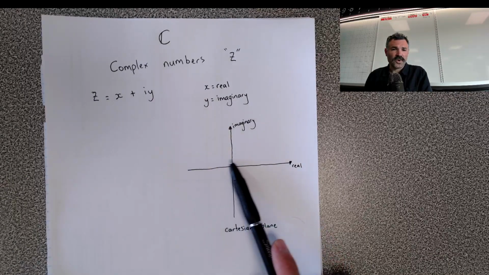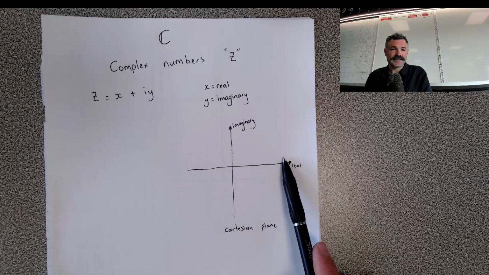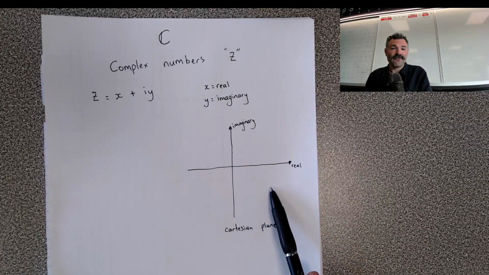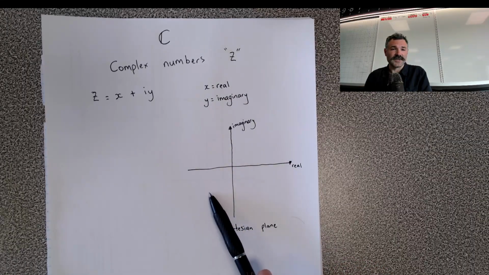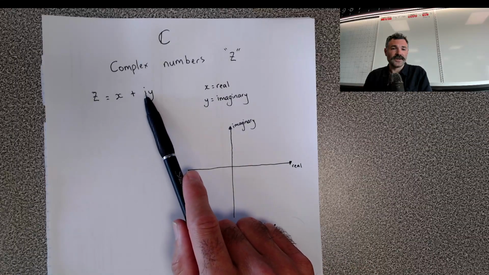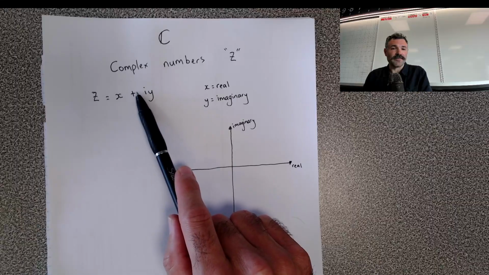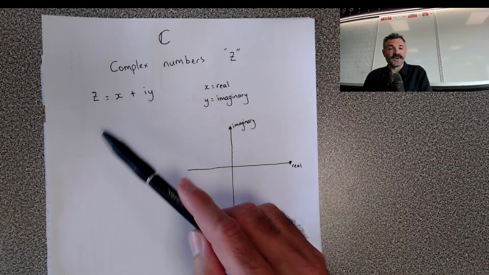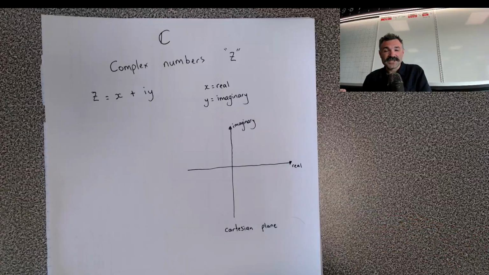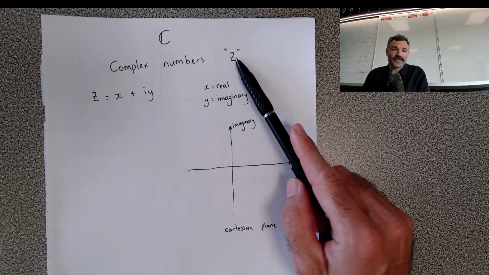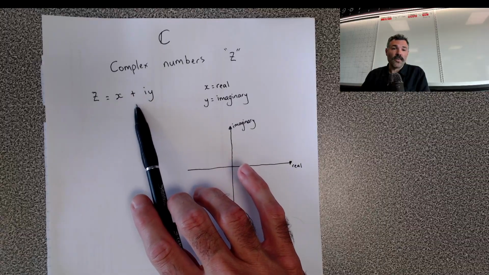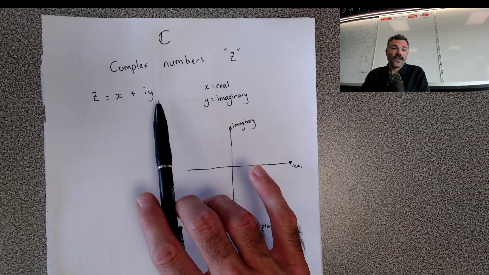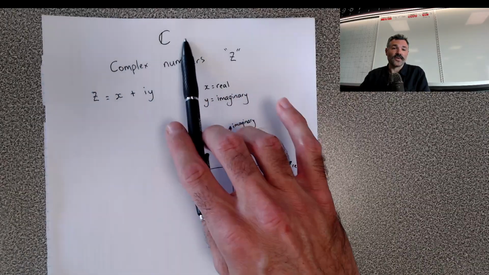And just before we were talking about our axes, this is our real axes, this is our imaginary axes. So everywhere on this grid is going to be the space for us to think about complex numbers. Complex numbers are the addition of some real number and some imaginary number. So in algebra, all the way up until this point, we've typically used the letter x to represent just a random number. And now we use Z to represent a random complex number, not to get confused, where x will be the random real part and y will be the random imaginary part. We're going to merge these together to create a topic called complex numbers.